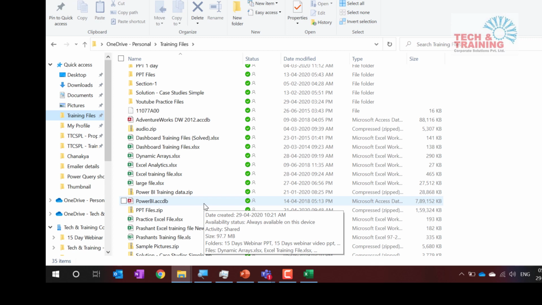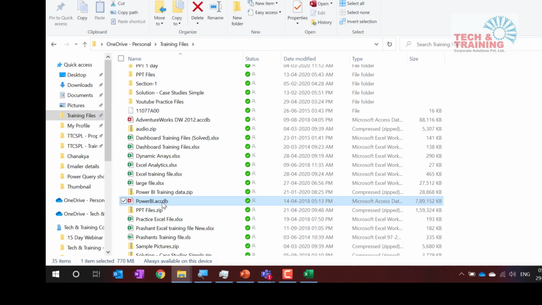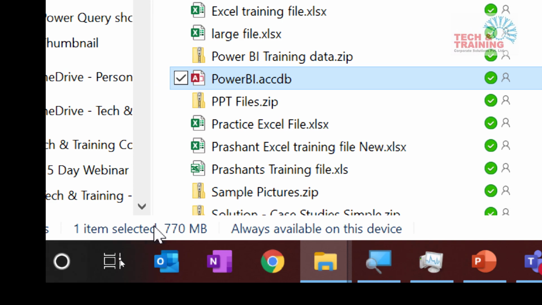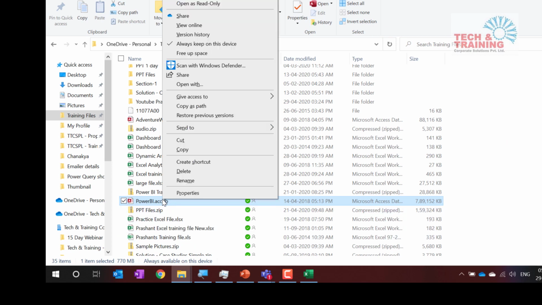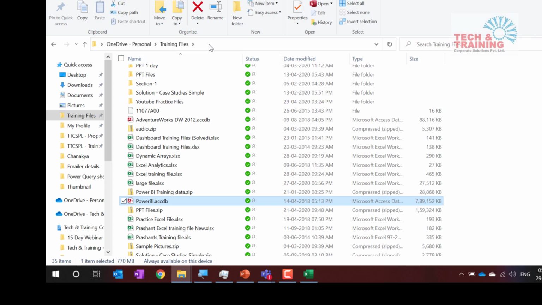So this data, as you can see, the size is 770 MB. Let's take a look. This is the file, size 770 MB. Such a huge data. And if you remember, I have taught you one trick: right click while holding the Shift key. When you do that, you get the option to copy the file path including the file name. You need not click here because that gives you only the name till the folder. It does not add the file name to it. So now I've got the file name.